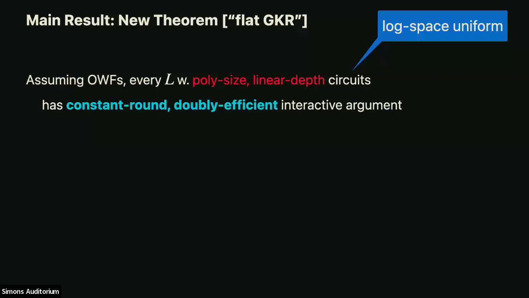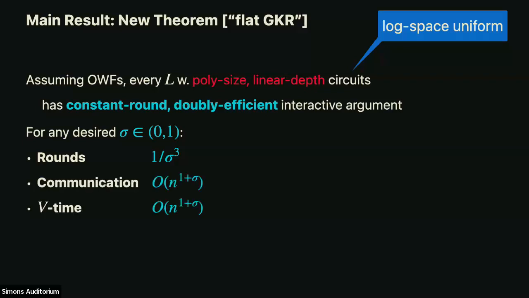If you want to dig a little bit deeper into the complexity of the protocol, for any desired small constant sigma, you can get a polynomial number of rounds in 1 over sigma. And the communication and verifier time are almost linear, in the sense that they are n to the 1 plus this arbitrarily small constant. And the honest prover runs in polynomial time.